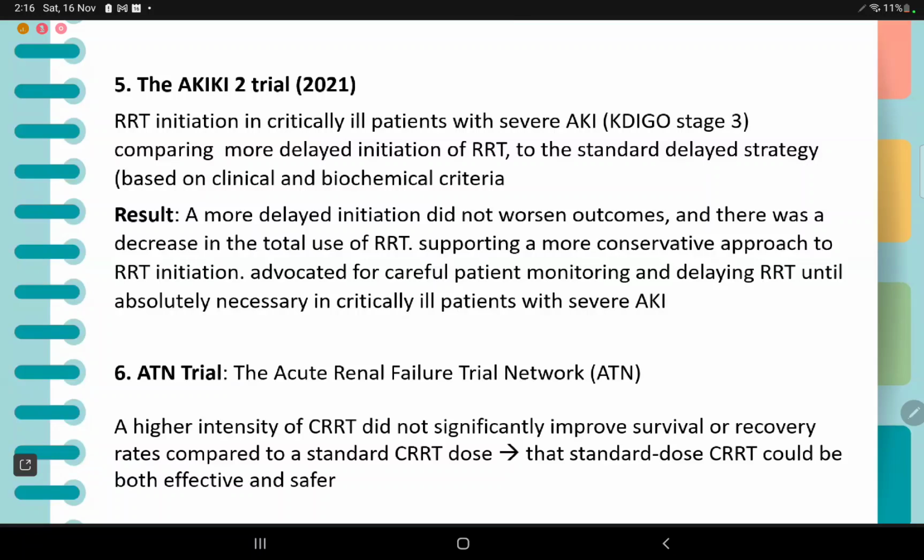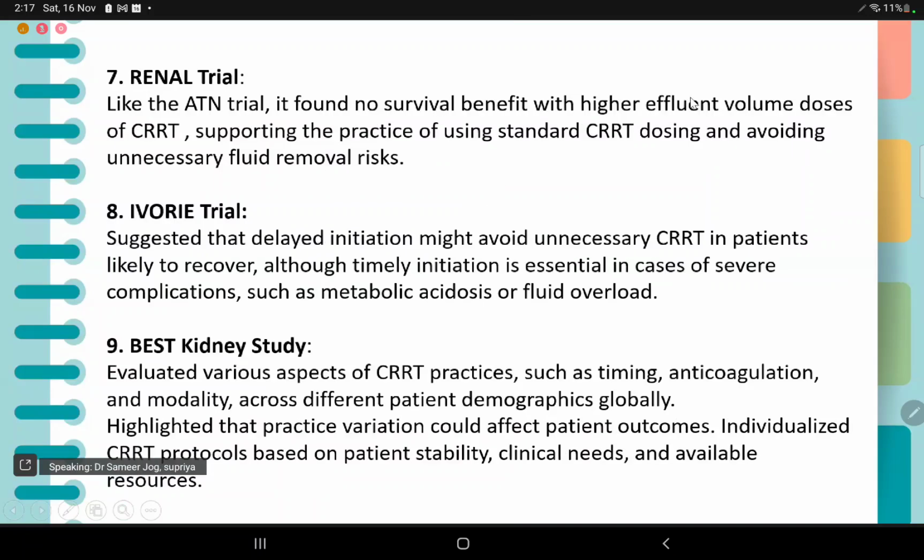So the ATN trial, the Acute Renal Failure Trial Network, indicated that higher intensity of CRRT did not significantly improve recovery rates compared to the standard CRRT dose. And it said that standard CRRT could be both safer and effective. The RENAL trial, again like the ATN trial, said that there was no survival benefit for the higher doses of CRRT, supporting the practice of standard CRRT dosing and avoiding unnecessary fluid removal risks.